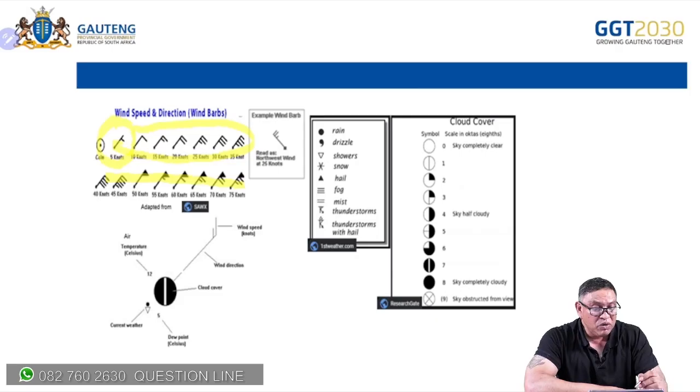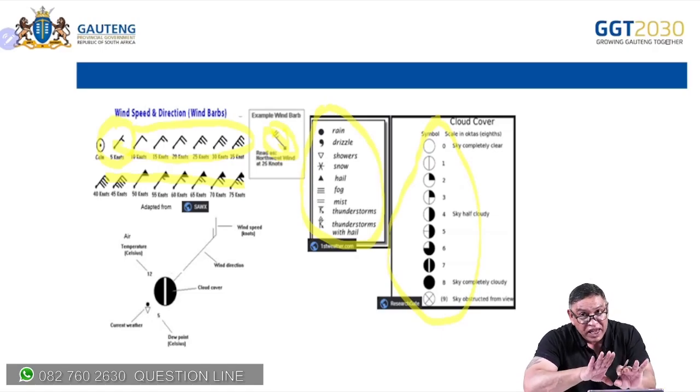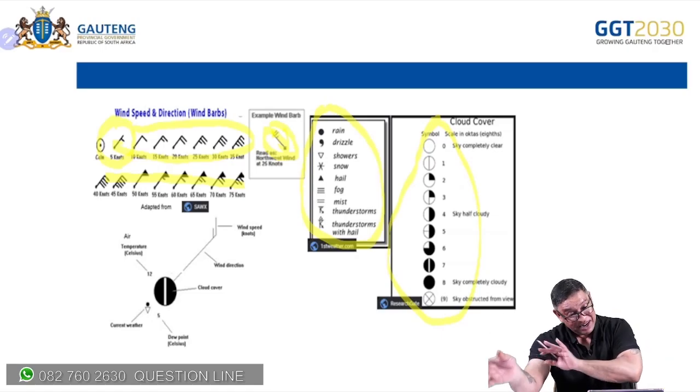Of course, when we look at this, you will notice the wind direction is coming from a northwesterly direction. So we look at the direction, it's northwesterly that it's coming from. That's how you read your wind. And obviously, this is your different current weather situations. All right. And of course, this is your cloud cover. These are the basics you've done before, but we don't forget the basics in order to understand the later phenomenon.